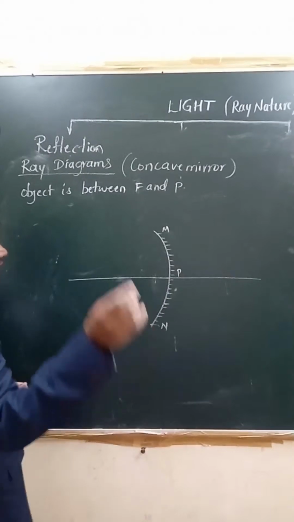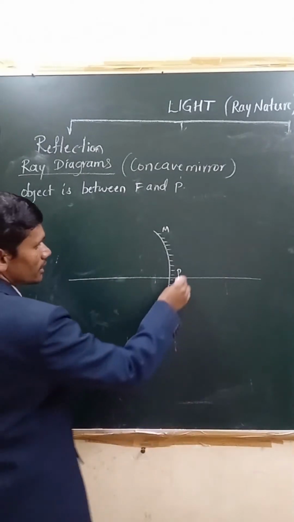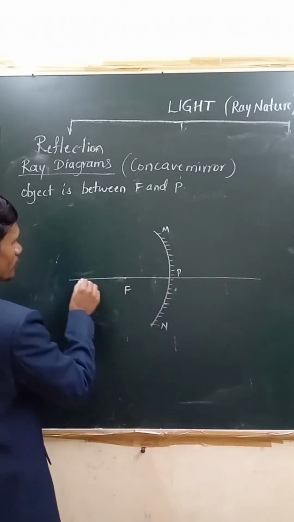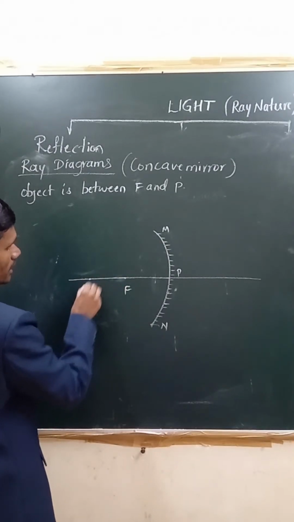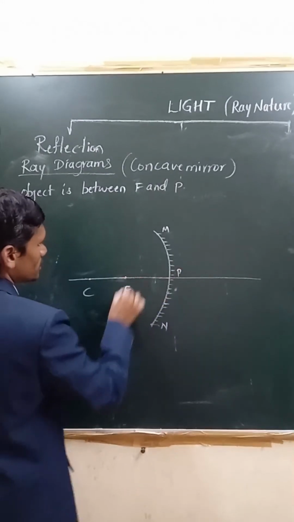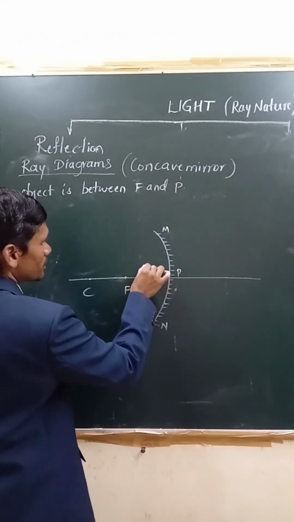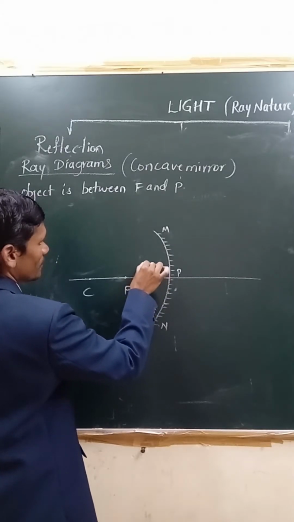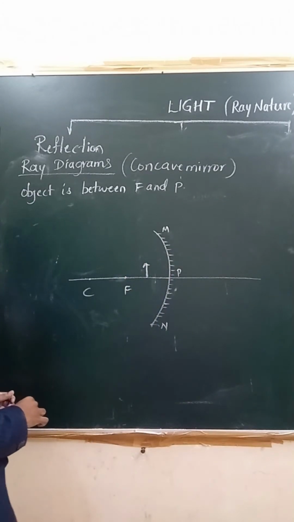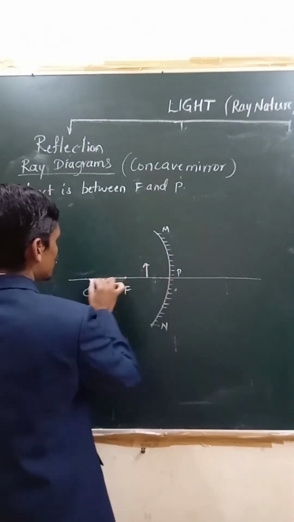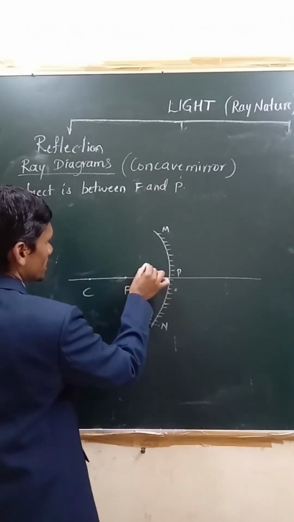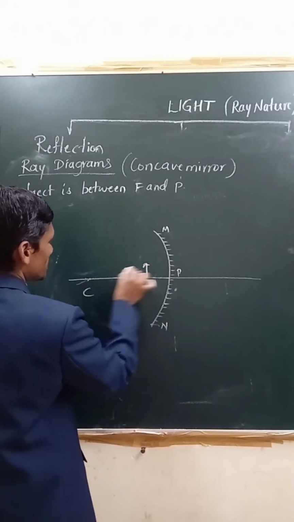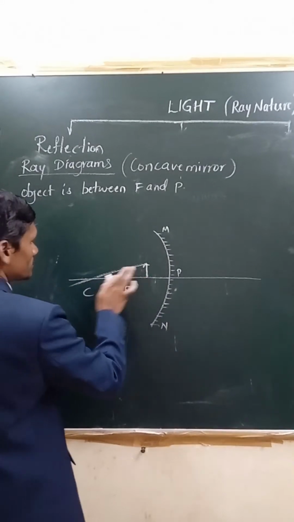In case you have any doubts, you can ask, I'll be seeing, so that I can clarify and go ahead. Now you see here, this is the principal focus, this is the center of curvature, this is the pole of the mirror, right? When the object is placed between P and F, how to consider this? Now you have to consider two rays. One ray you have to consider passing through the center of curvature.